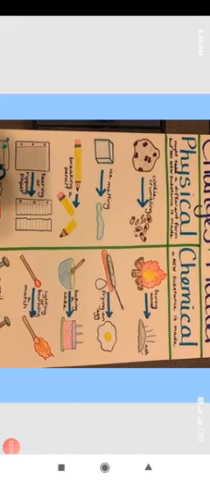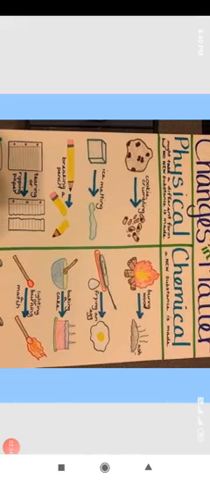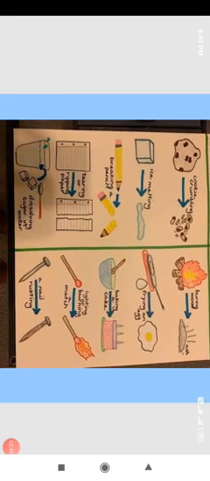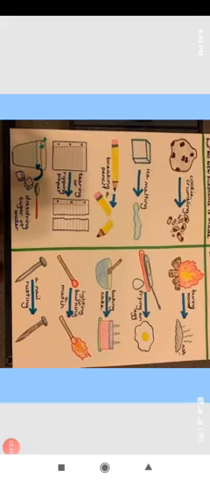In the fourth example, you can see the tearing of paper. When you take a piece of paper and tear it from the middle or from any point, the broken pieces are again paper. So tearing of paper is an example of physical change, because no new substances with new properties are formed. In the next example, it is dissolving of sugar in water.